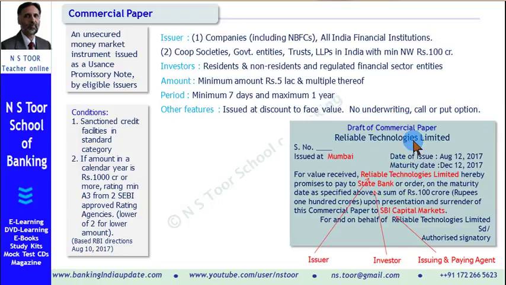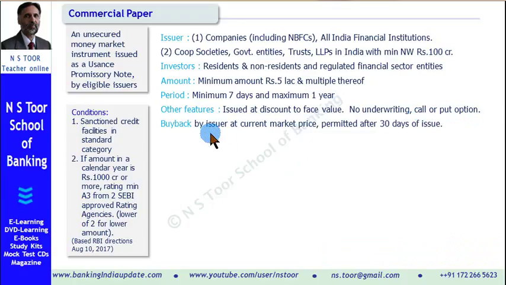Similarly, in a commercial paper, no provision is there for a call option or for a put option. But the companies issuing this, the issuers, have a buyback right. So the issuer can buy back the commercial paper at the current market price. It is possible that once a commercial paper is issued, its market price may be different from its face value. If buyback is to be done by the issuer, then it can be done at the current market price, and that too only after 30 days from the date of issue.